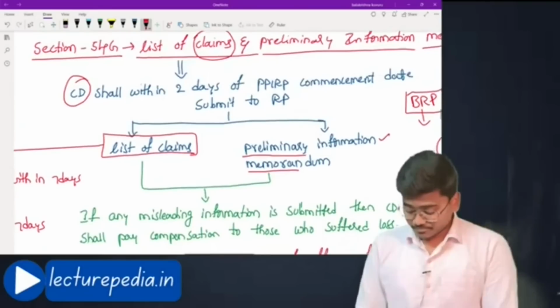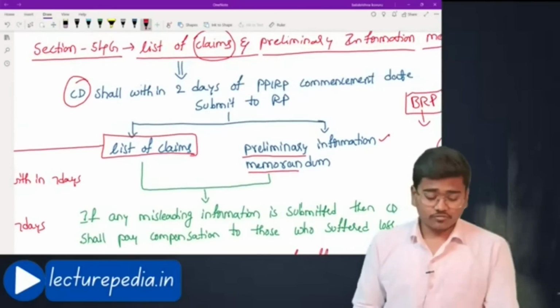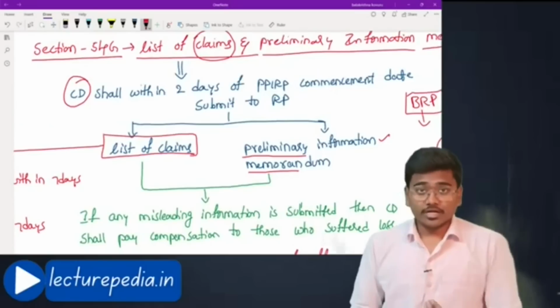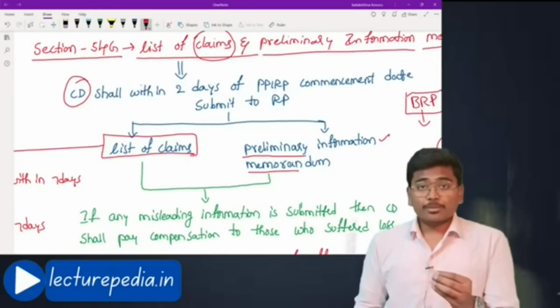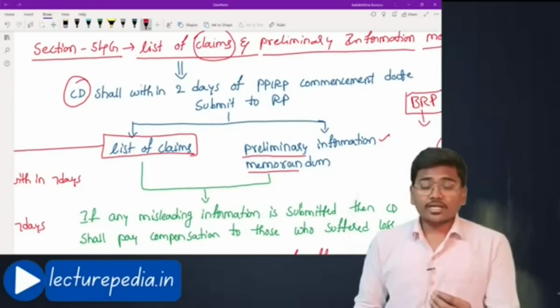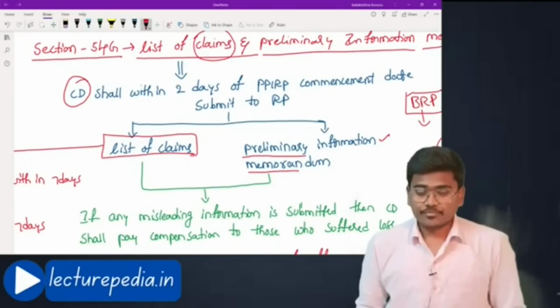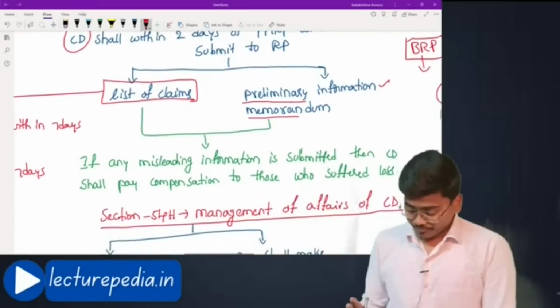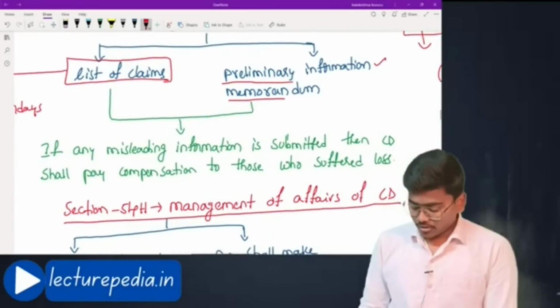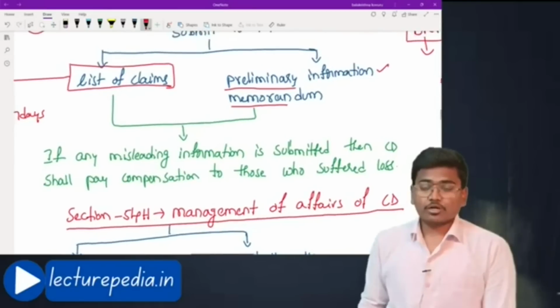Since the duty of submitting this list of claims and preliminary information memorandum relating to the corporate debtor is given to the corporate debtor only, there might be a fair chance that the corporate debtor might submit false claims or prepare a false information memorandum. So there is a punishment also implemented on this corporate debtor.